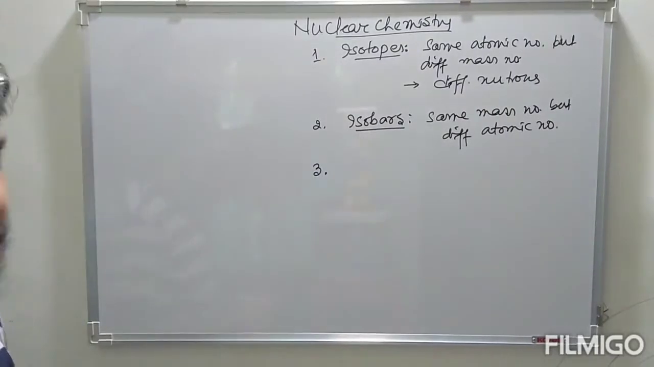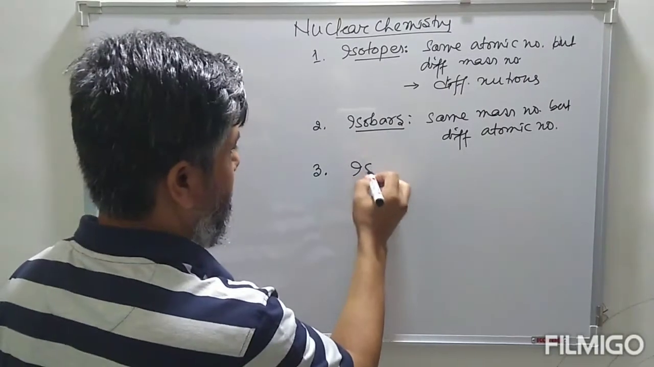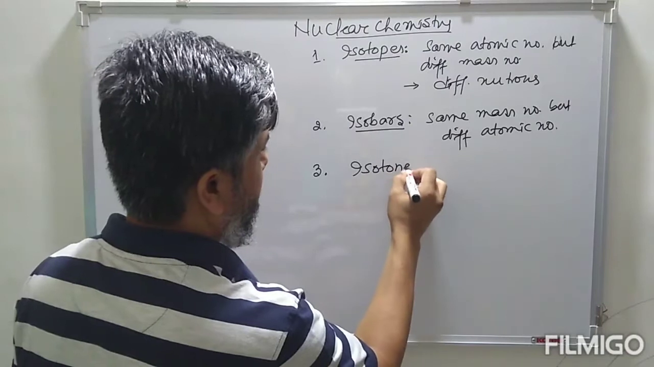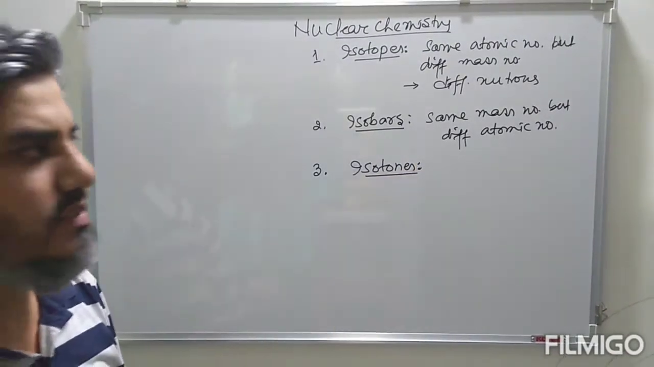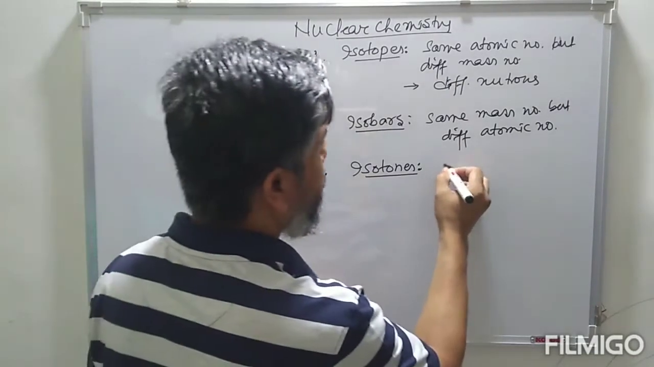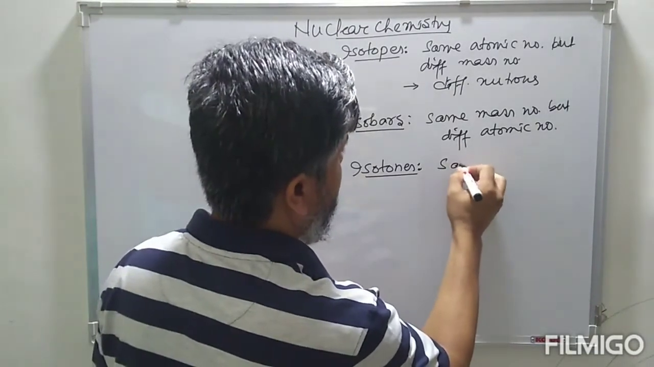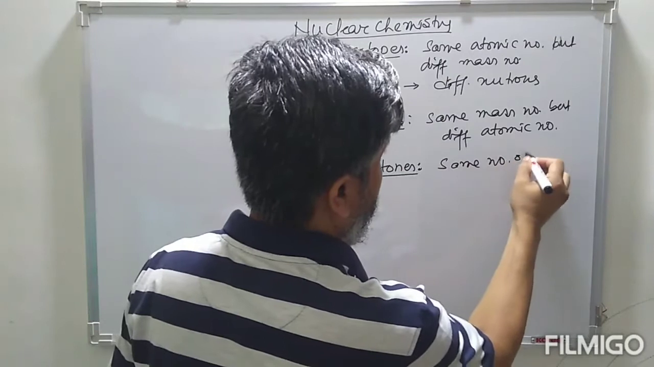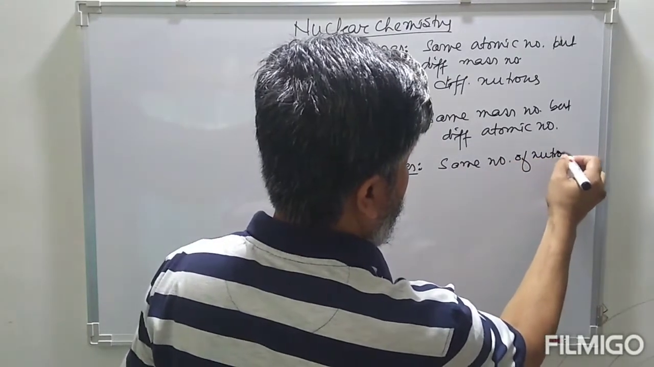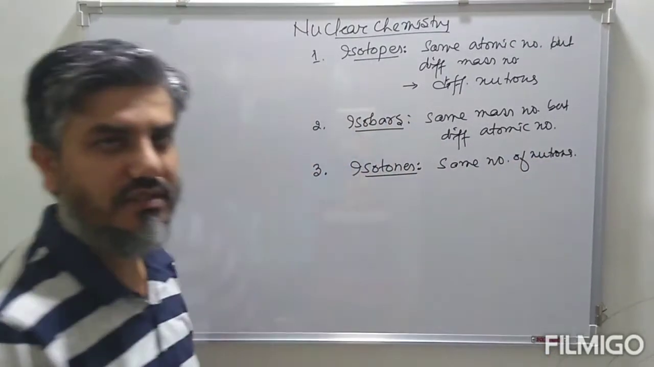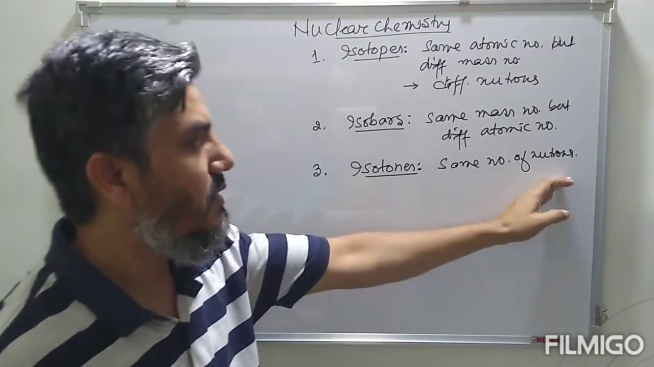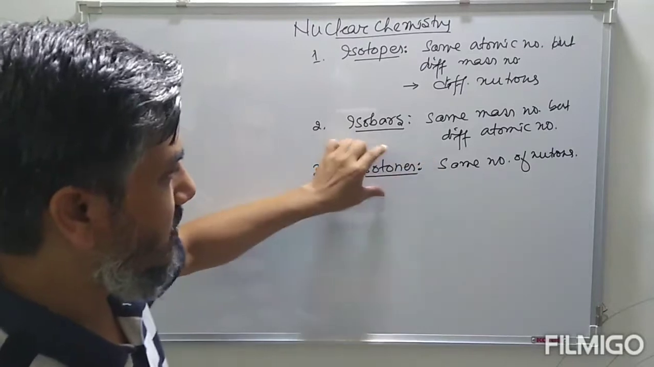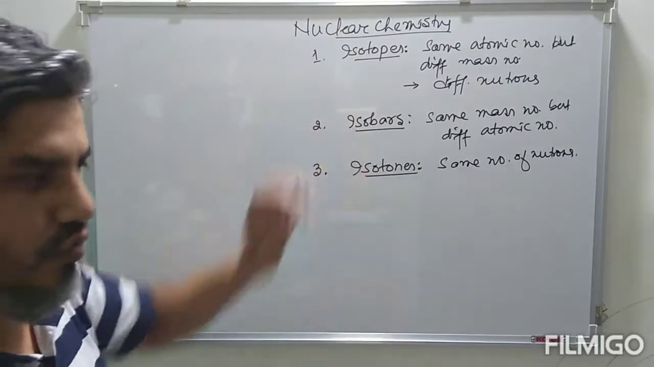Then we have isotones. Isotones means having the same number of neutrons. So a pair of species having the same number of neutrons present inside the nucleus are known as isotones.